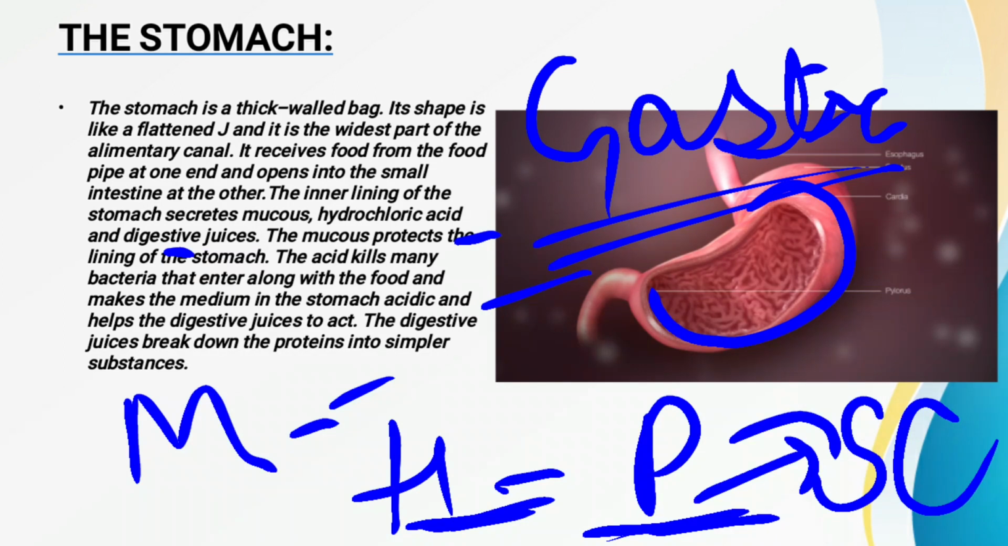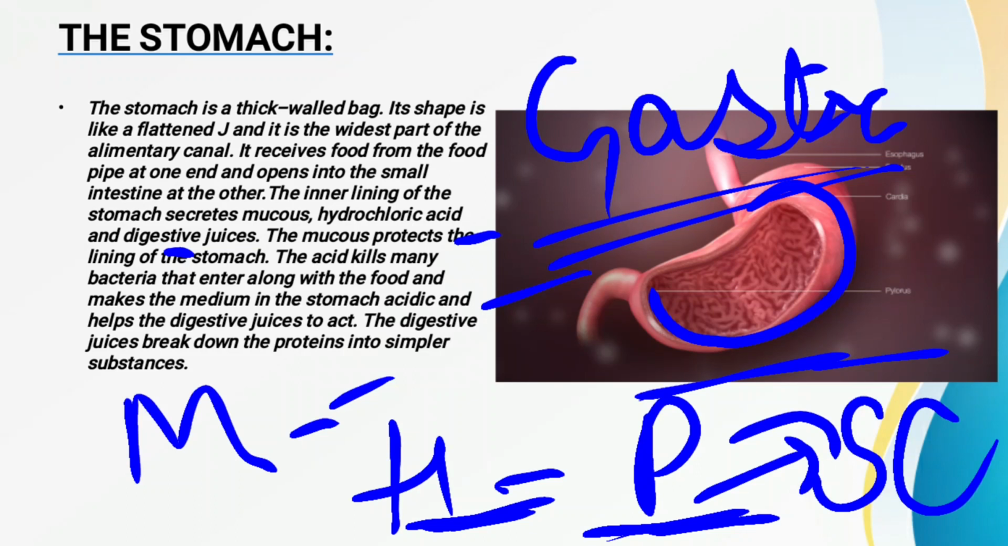Let's have an overview of what a stomach is. Stomach is a thick-walled muscular bag, and it is present in the upper part of the abdomen. According to the NCERT, the shape of the stomach is J-shaped. Fine. At one end it is attached to the esophagus tube or the food pipe, and on the other end it is attached to the small intestine.